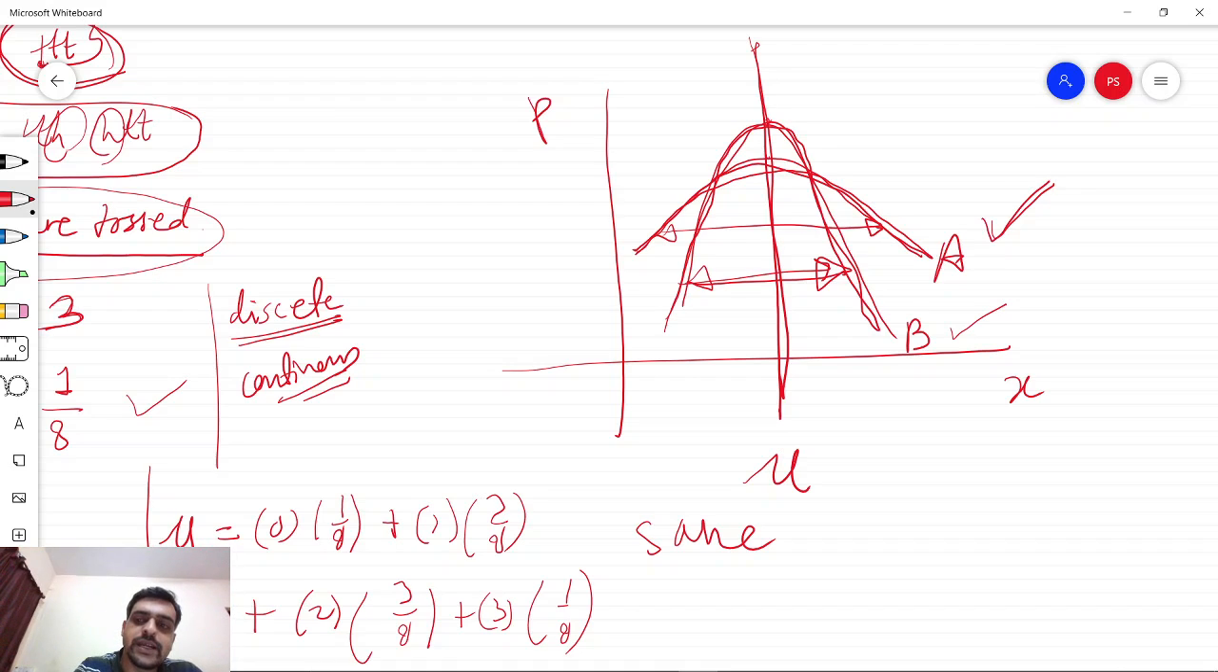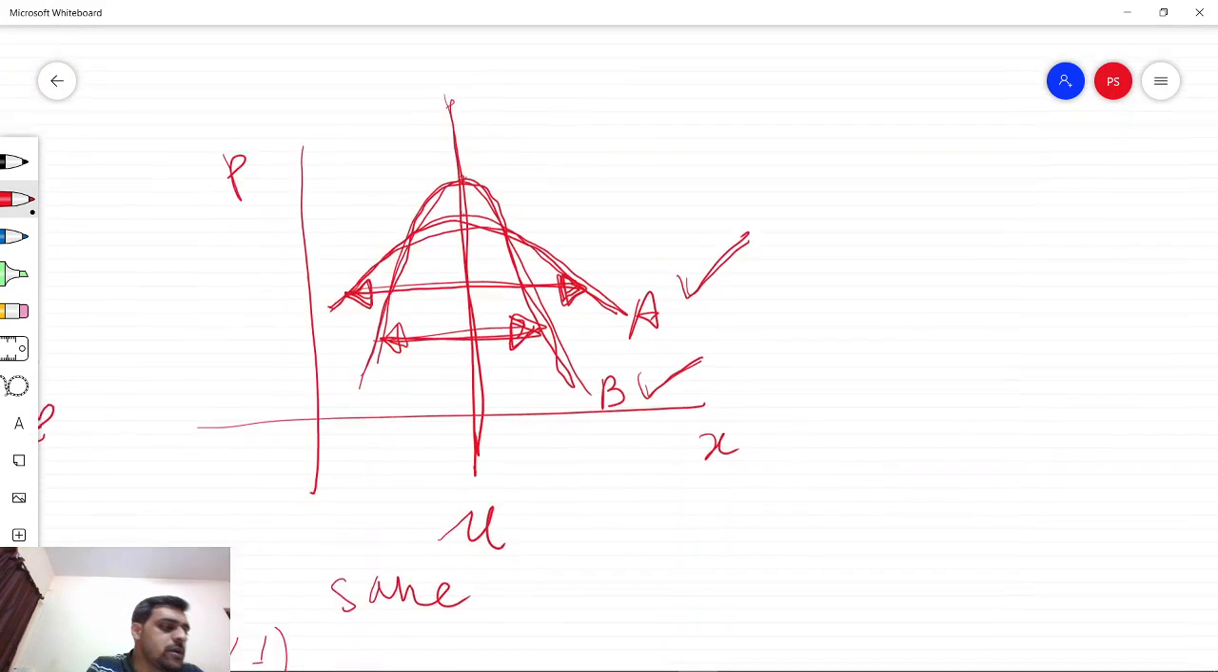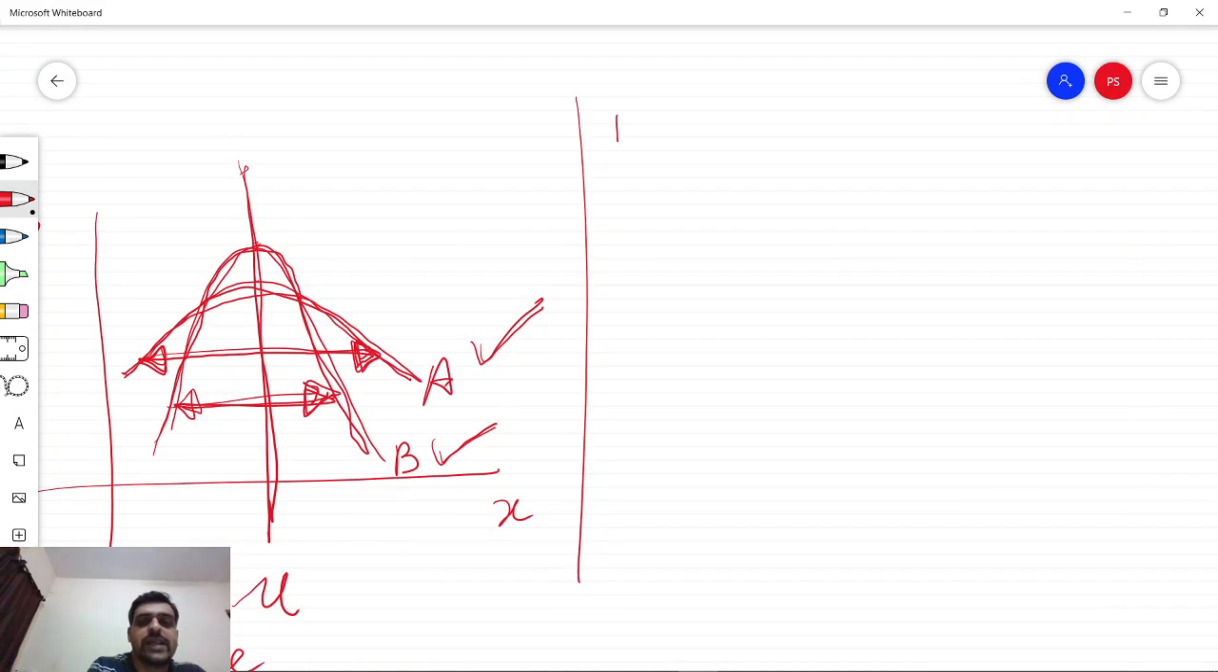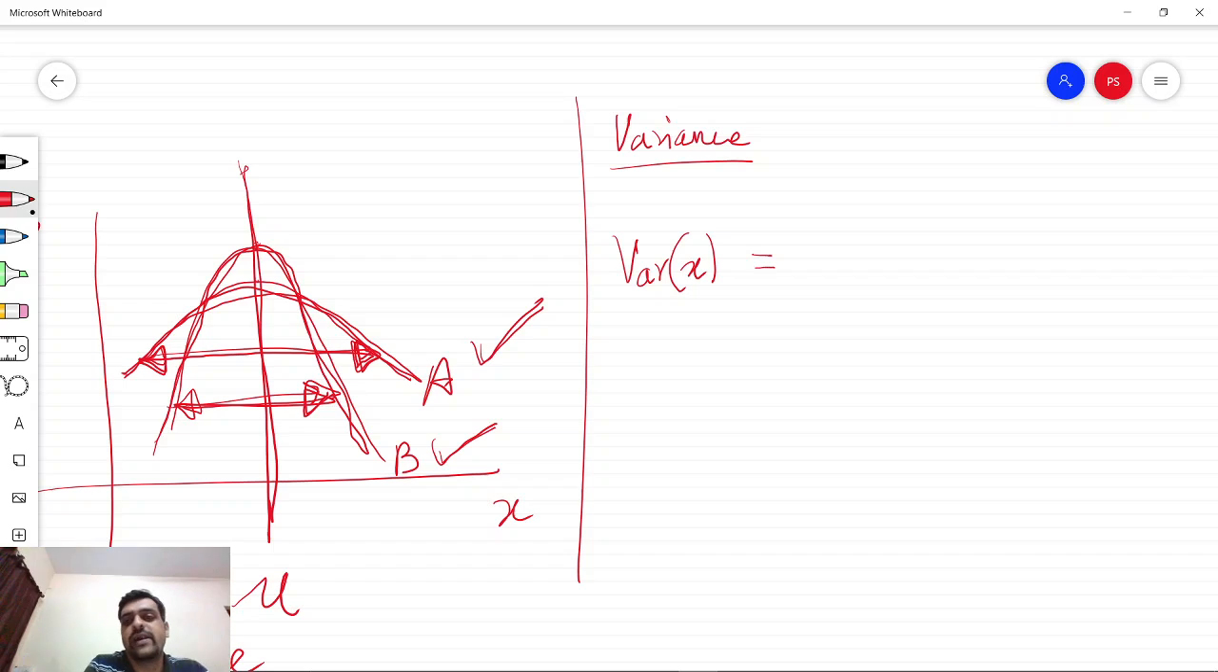So how do we differentiate between these two distributions? We have to have a quantity which tells us something about this spread in the distribution. Such a quantity is called variance, and it is denoted as variance of x, and it is defined as the summation over all possible outcomes, that is i in this case, of (xi minus mu) squared into pi.